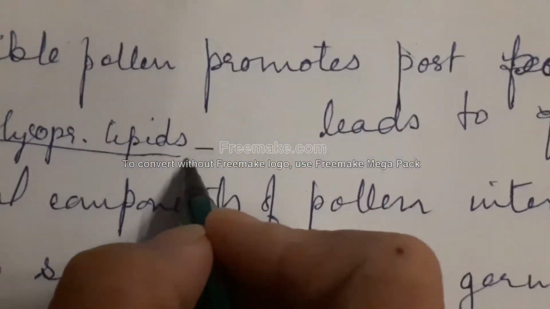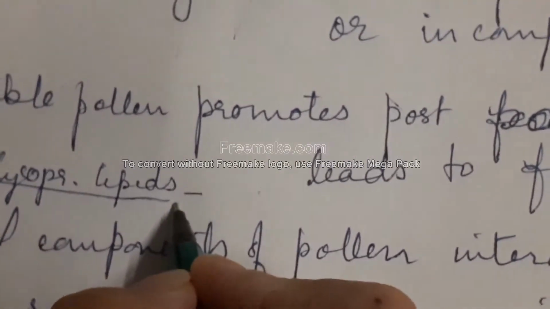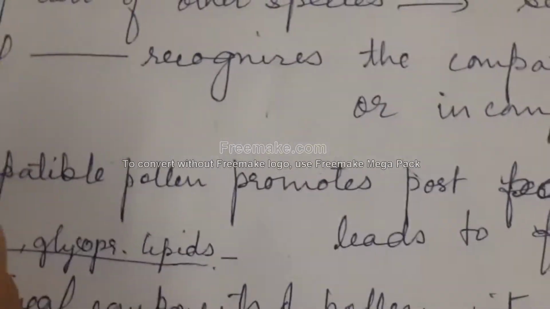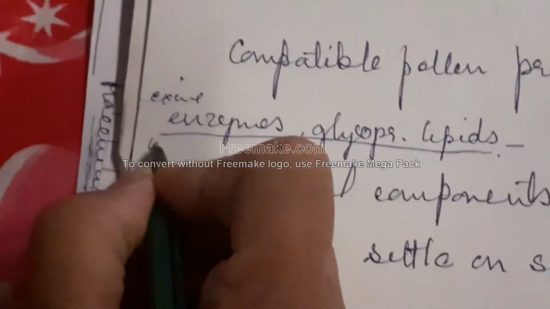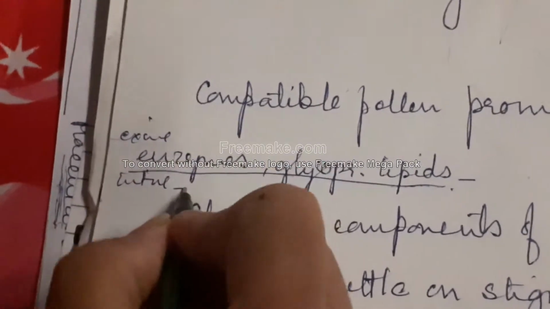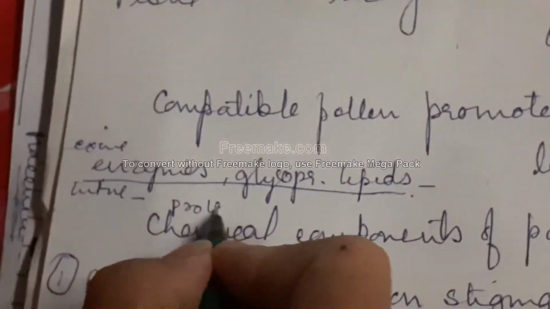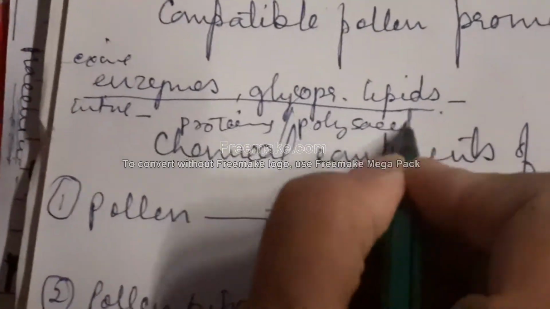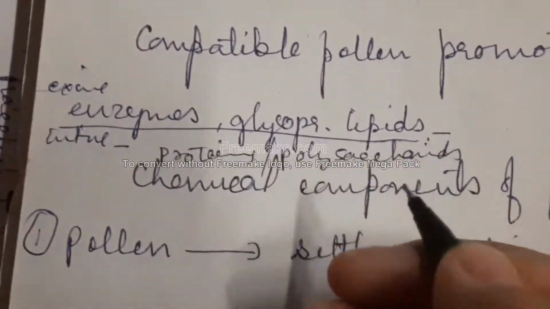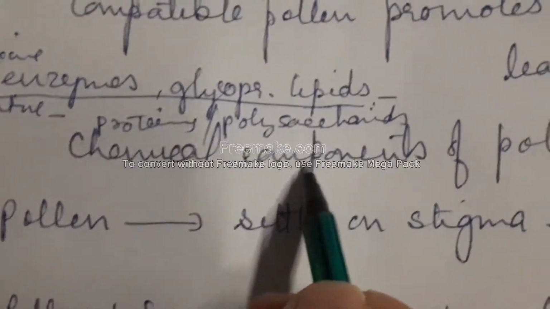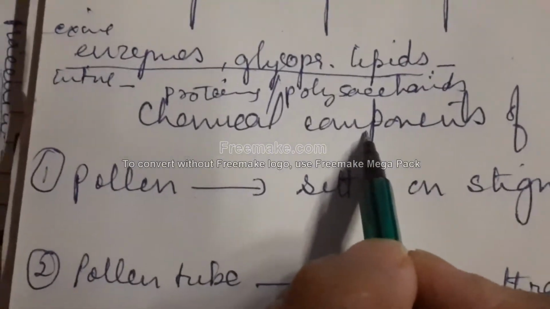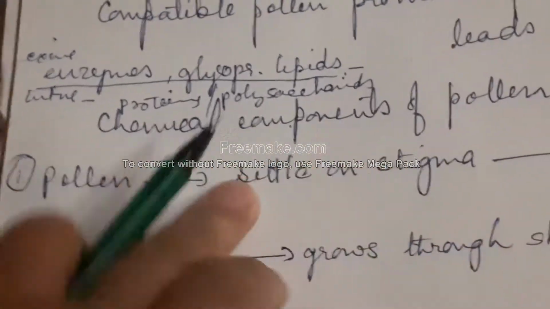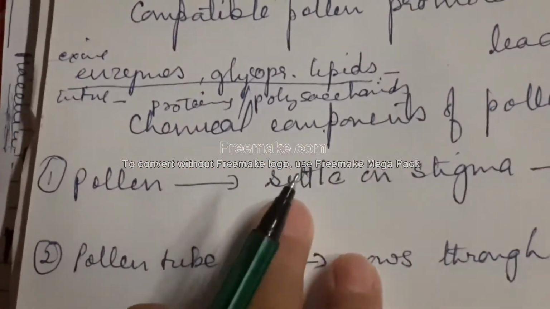Now these chemicals are mostly derived from the tapetum and they carry some specific recognition factors, whereas the intine of the pollen grain consists of proteins, polysaccharides of haploid spores. Now they are therefore gametophytic in origin, and the stigmas of some form free floating secretions. Now the dry stigmas and wet stigmas.